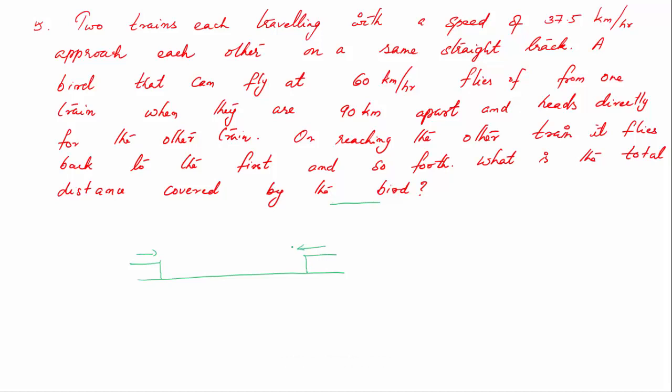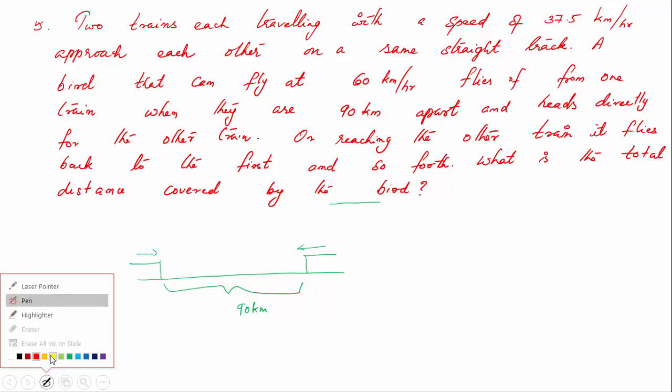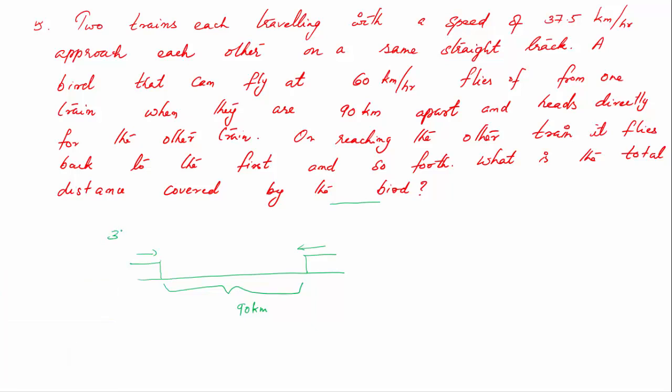Okay. Now when they are 90 kilometers apart, a bird is flying from here to the other train. These two are approaching each other at 37.5 kilometer per hour and 37.5 kilometer per hour.